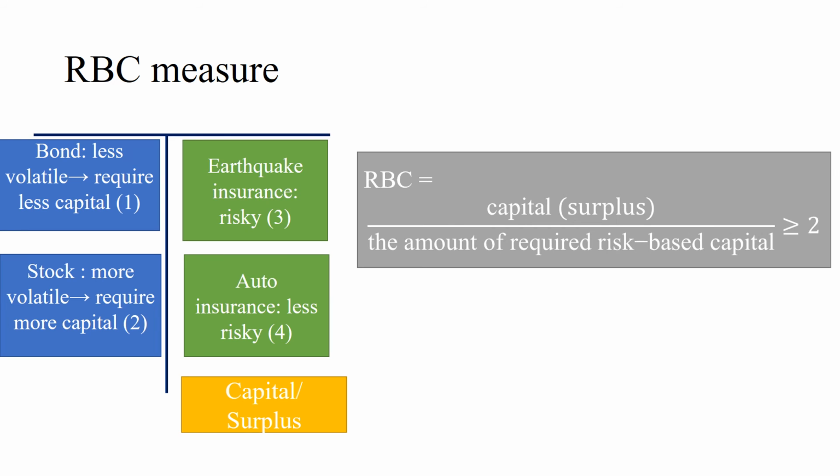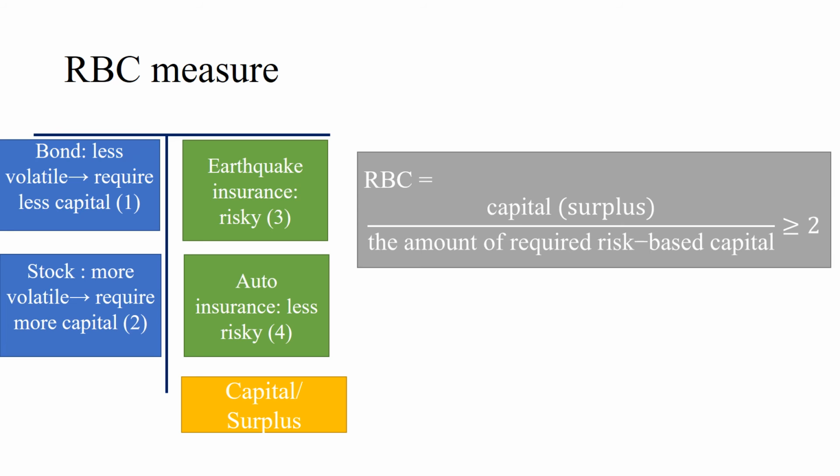If this insurance company is involved in many risky activities, sells a lot of risky products, this insurance company needs to hold more capital. The actual amount is decided by the state government.